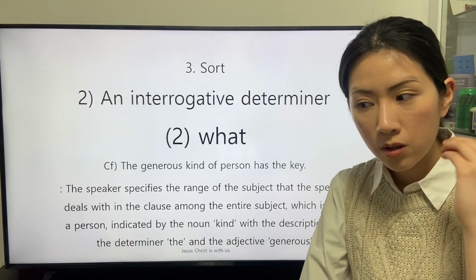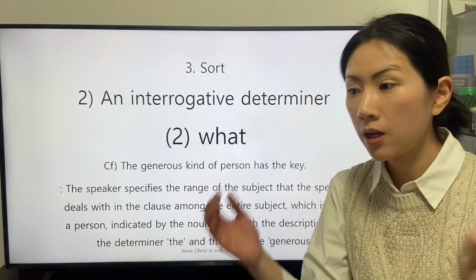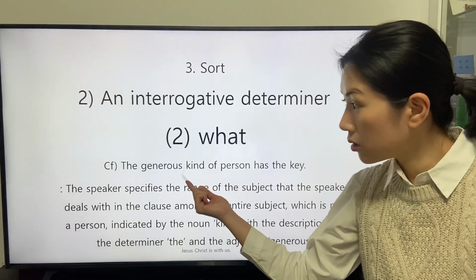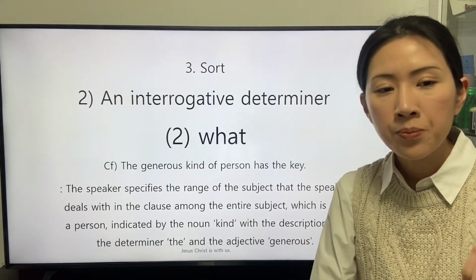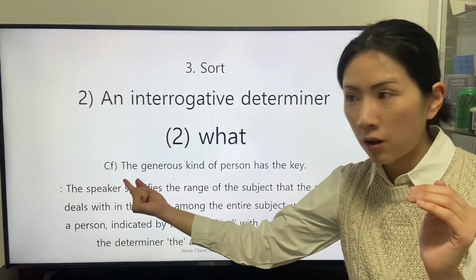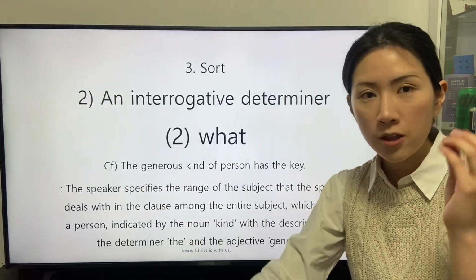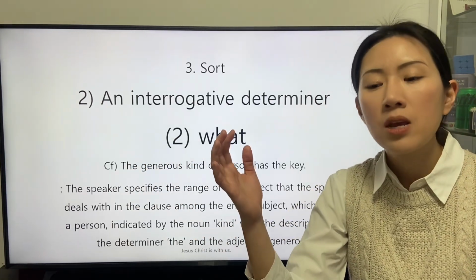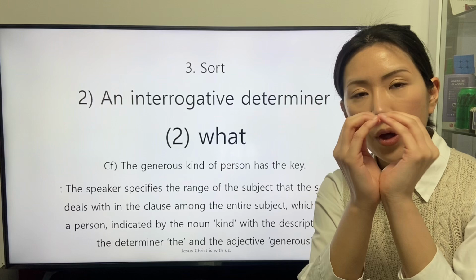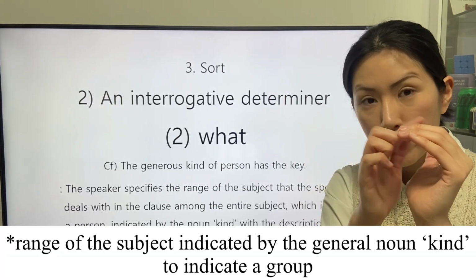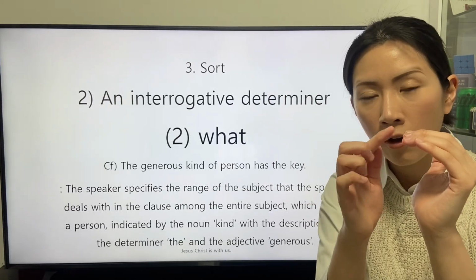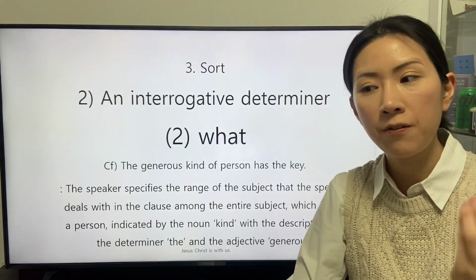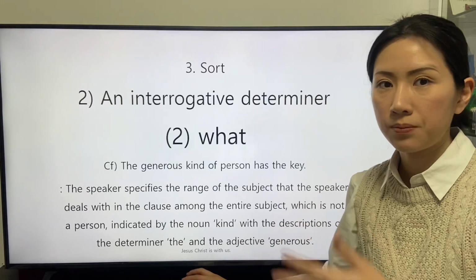The group of people is indicated by the noun kind. The two descriptions of the determiner the, that is the definite article, and the adjective generous, specify the group of people among the entire group of every person.